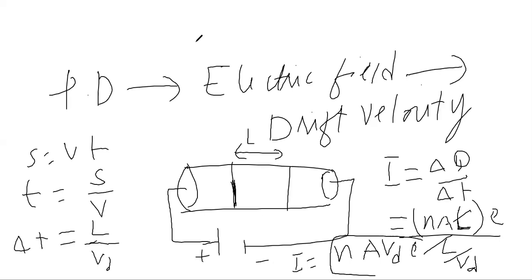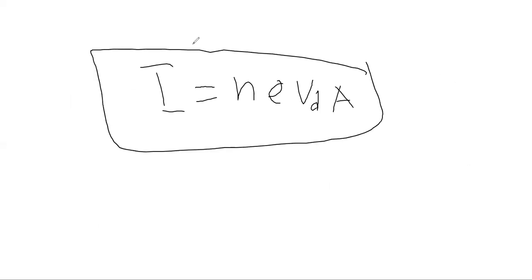This is the expression for the current. So current equals n e V drift times area. So this is the current flowing across any conductor.